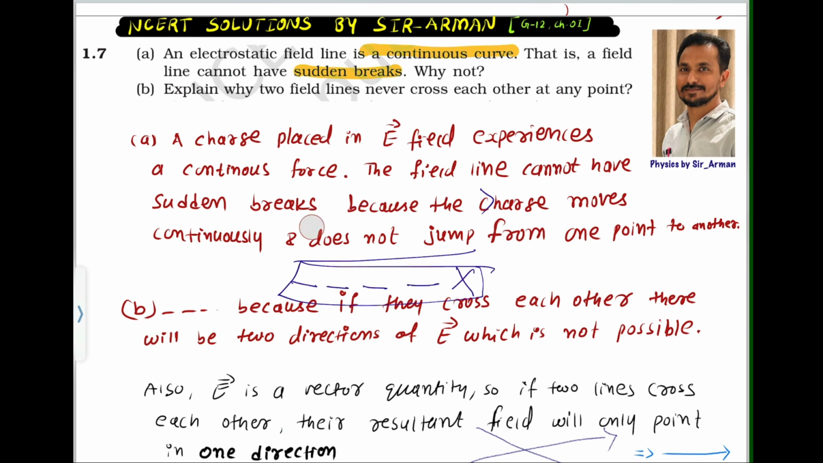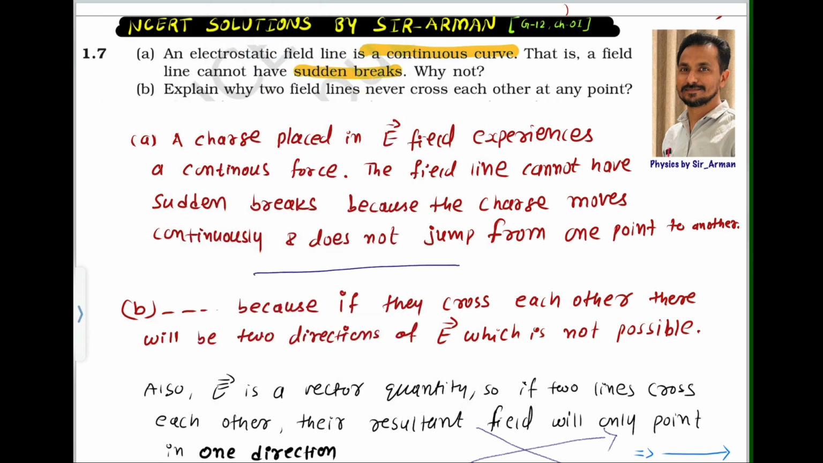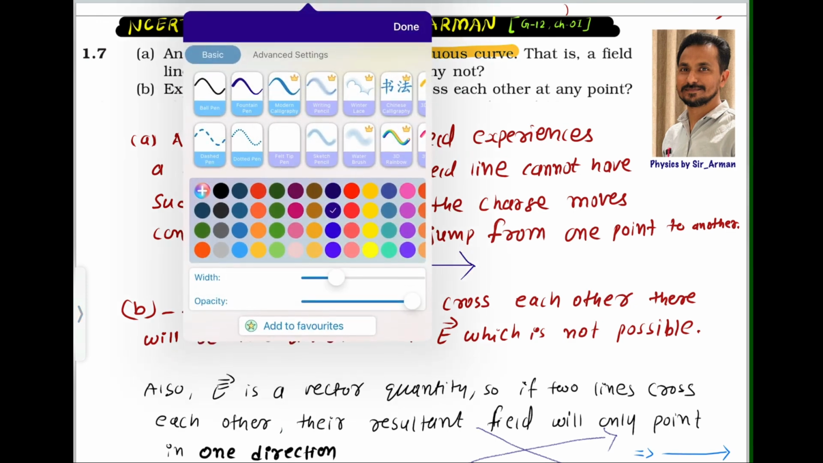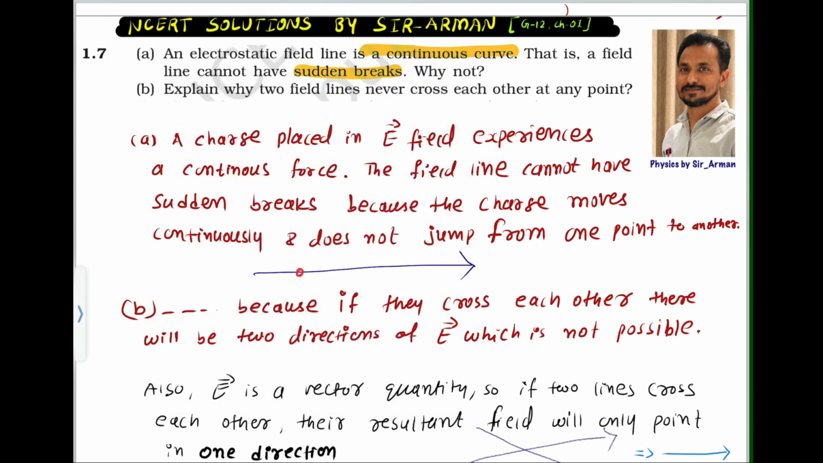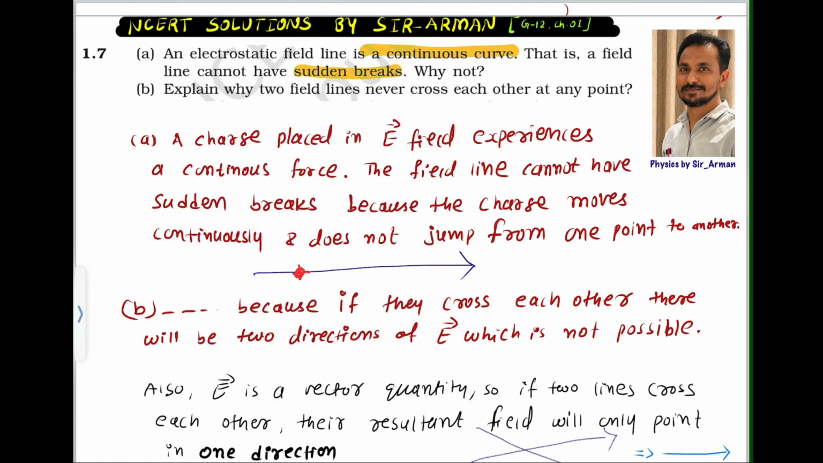Why is this a wrong representation of electric field lines? That is what is asked. So see, let us assume I am placing a charge here. This is a field line. If I place a charge here, this charge will experience force. If it is positive, it will experience force in the direction of the field, right? And it will move in a continuous manner. Either it will move with a constant velocity or it will be under a uniform acceleration, depending upon the field.